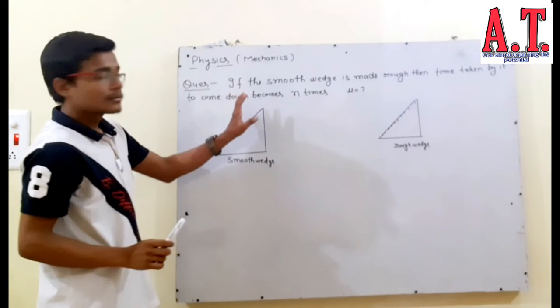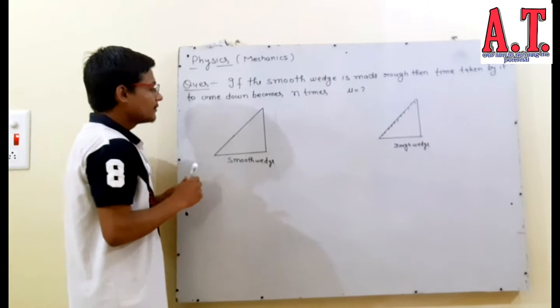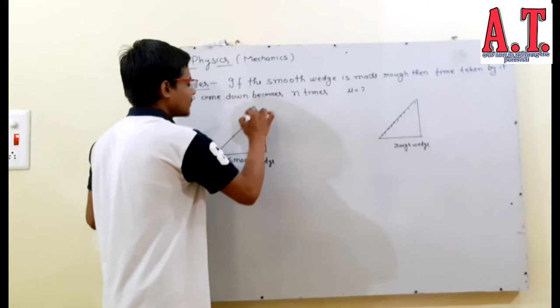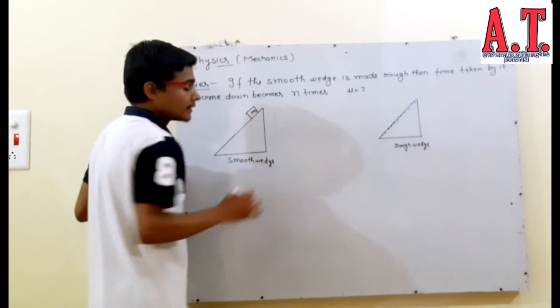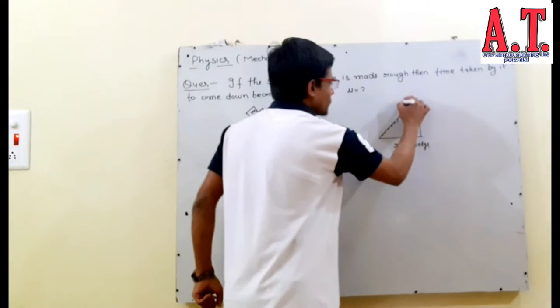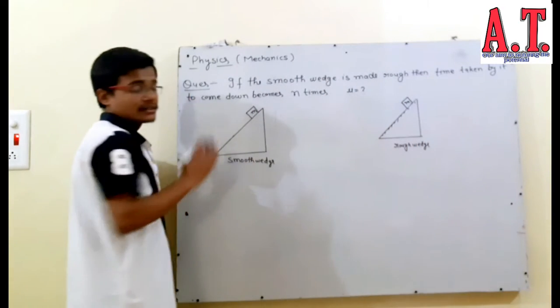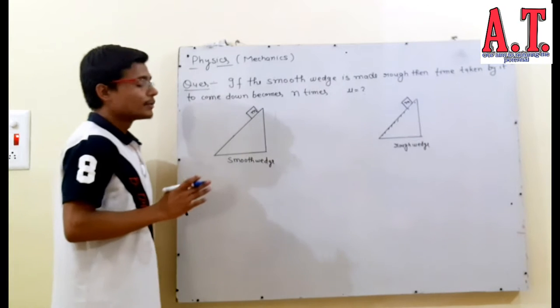What is the question trying to say? That if we put a block of mass m on both wedges, what is going to happen?